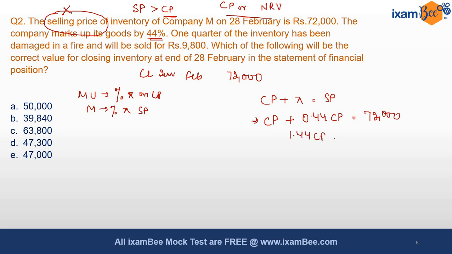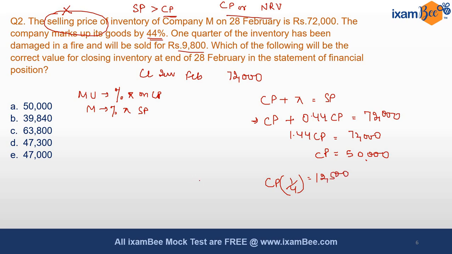So if we solve this equation, we will get 1.44 of CP equals 72,000, which means that CP would be equal to 50,000. 50,000 is the cost that we are getting. Now it is also given that 1/4 of the inventory has been damaged and will be sold for 9,800. What is the CP for 1/4? If the total cost is 50,000, 1/4 of the cost would be 50,000 divided by 4, which is 12,500.